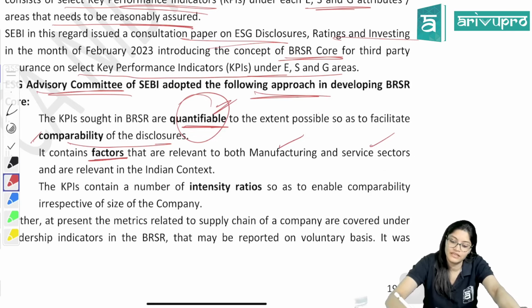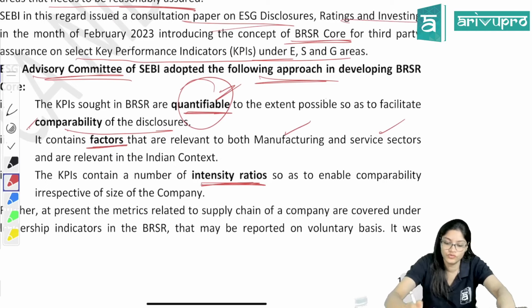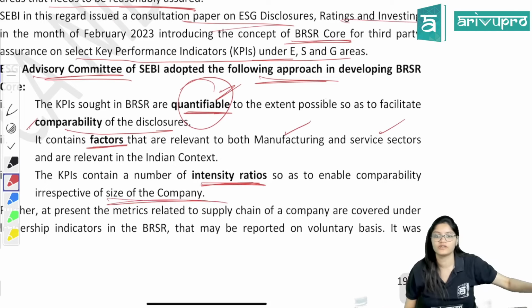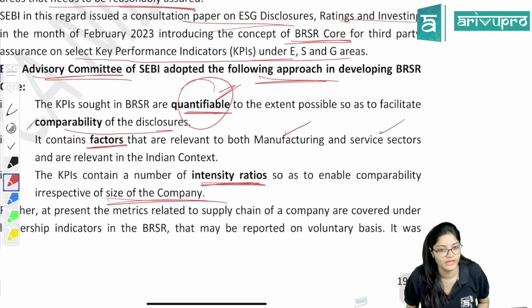Next, KPIs contain a number of intensity ratios. Intensity ratios means what? Those ratios which do not depend on the size of the company. Whether it is a large organization or a small organization, it will be helpful in any company, right?